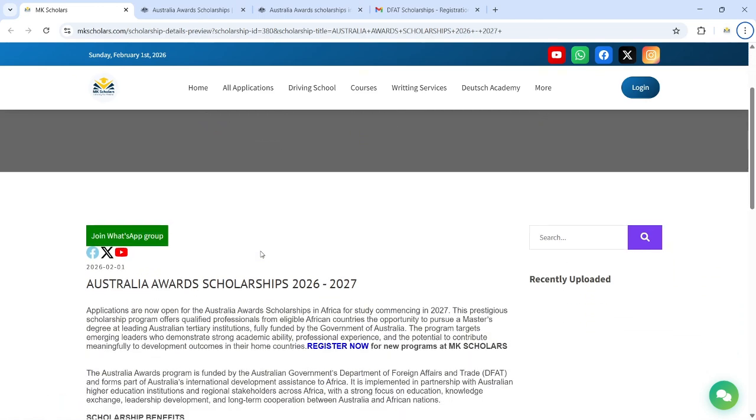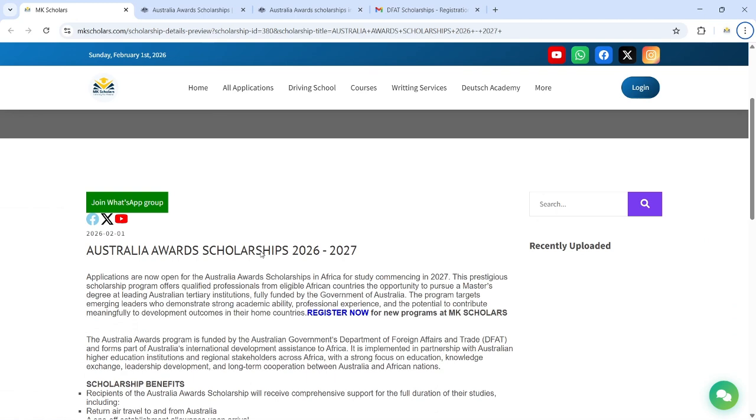What I'm going to focus on is the tactics, the tips to win the scholarship. But as I always say, before you apply for any scholarship, please read about it. You want to make sure that you are eligible, and that what is being provided under that scholarship is what you really want. And last but not least, make sure that the program you want to apply for is also provided under that scholarship.